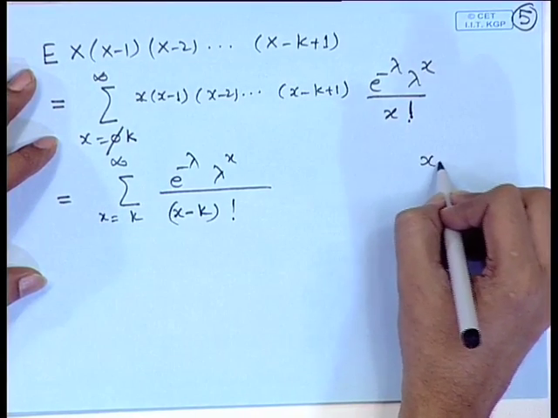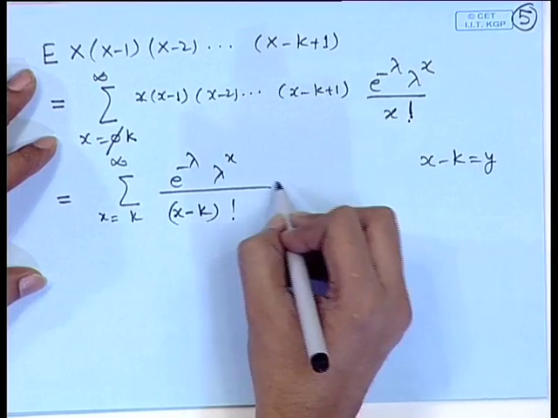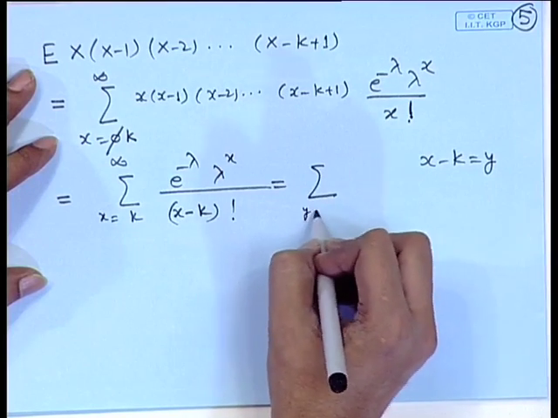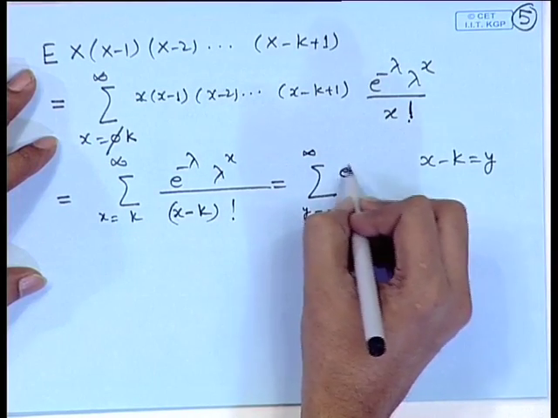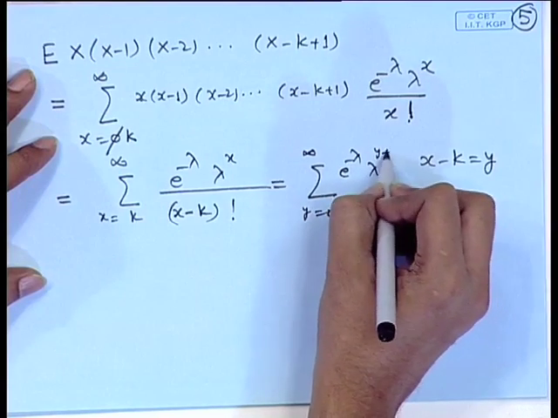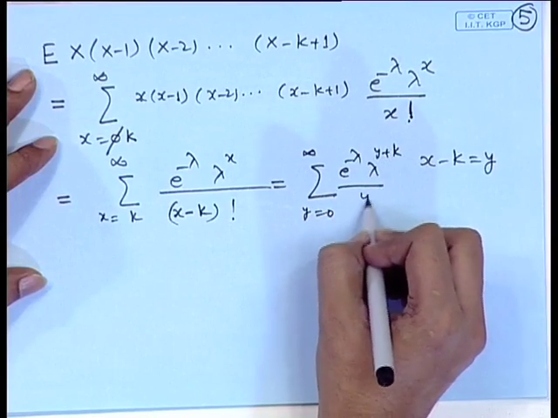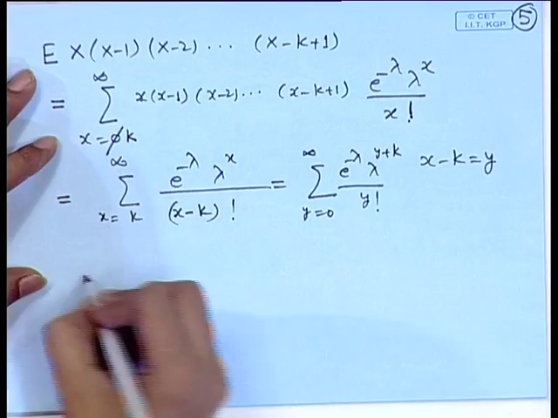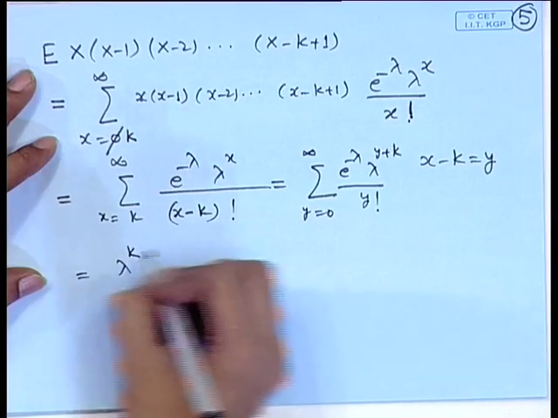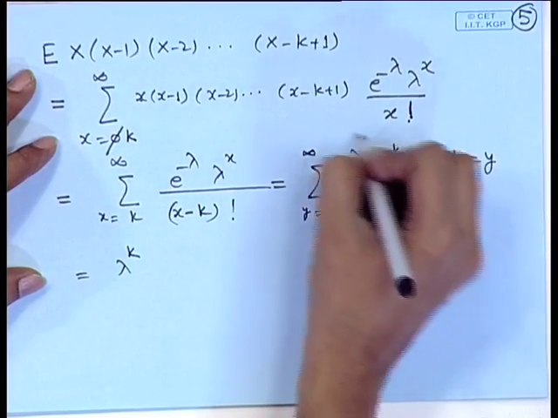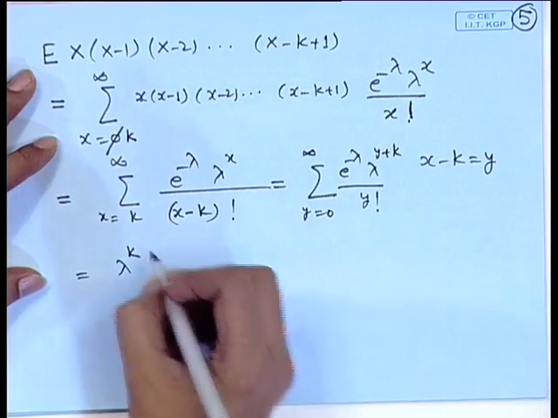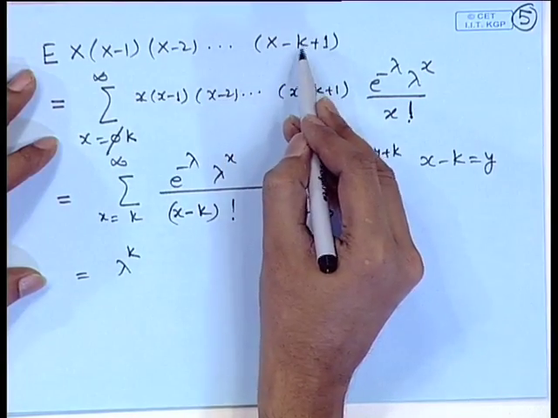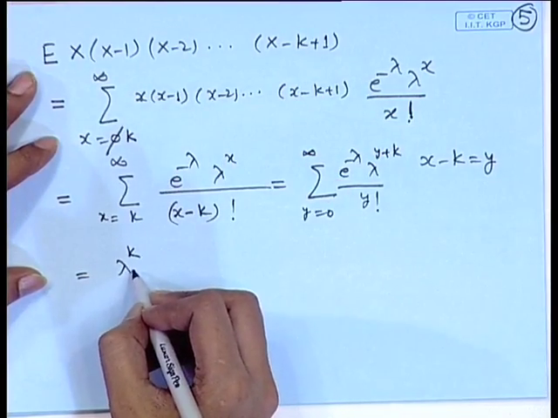If we substitute x minus k equal to y, then this becomes summation from y equal to 0 to infinity e to the power minus lambda, lambda to the power y plus k divided by y factorial. So, this is lambda to the power k into this term, which actually becomes 1. So, the kth factorial moment becomes lambda to the power k.